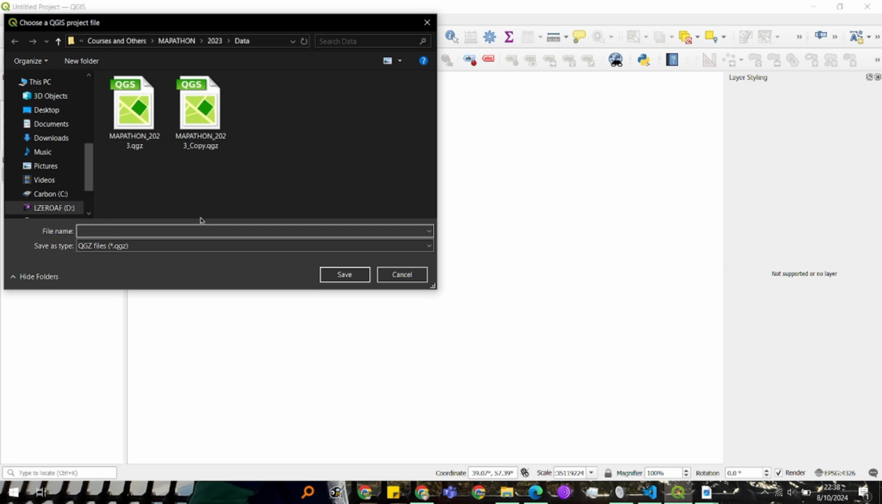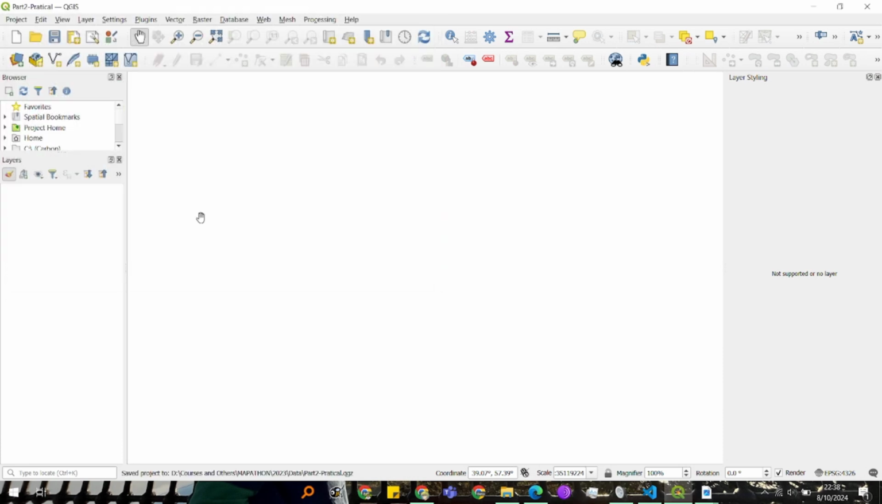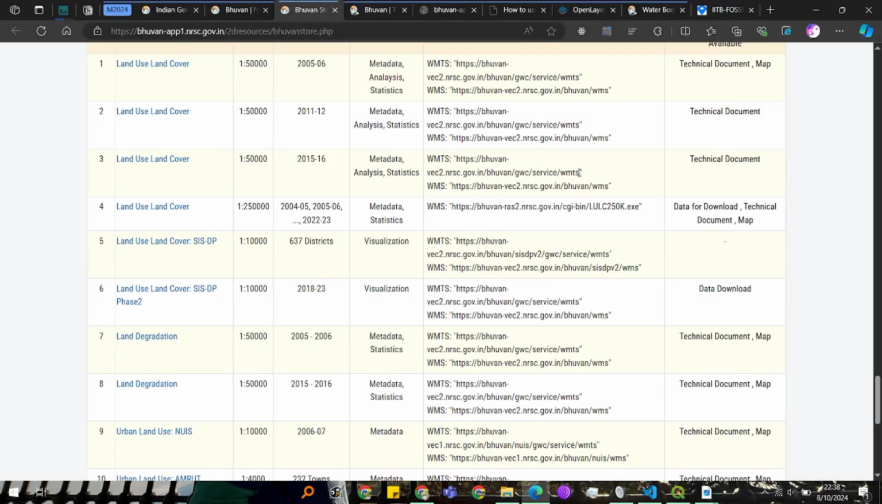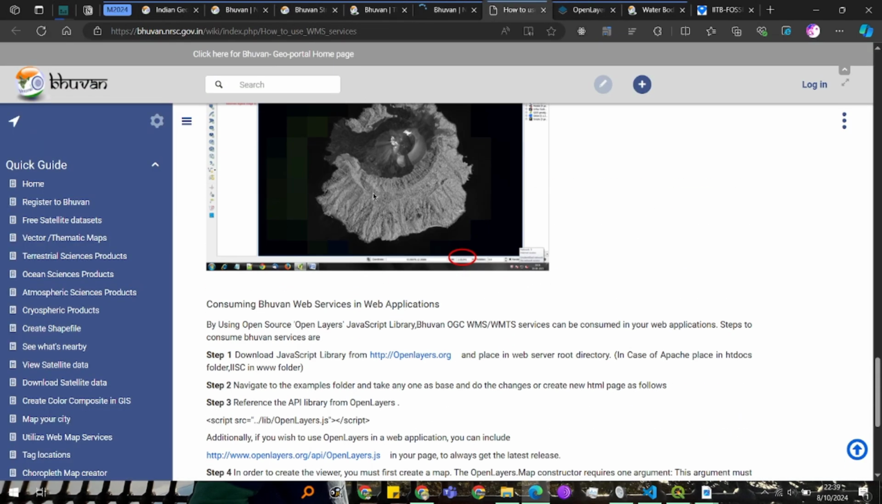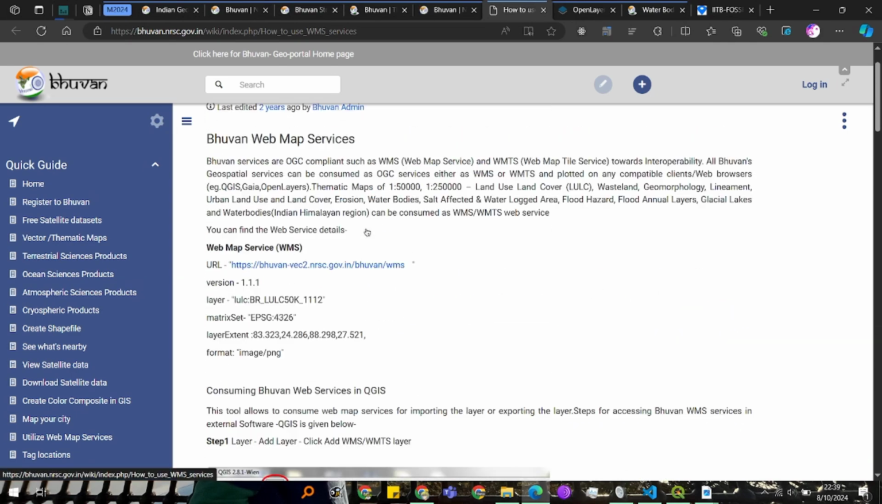So let's save it with Part 2 practical. As you can see, Part 2 practical has been saved. Now, as we have copied this WMTS link, basically WMTS and WMS are protocols to transfer web map services across different applications, even web applications. We will also see how you can utilize those in your website using an open source library.